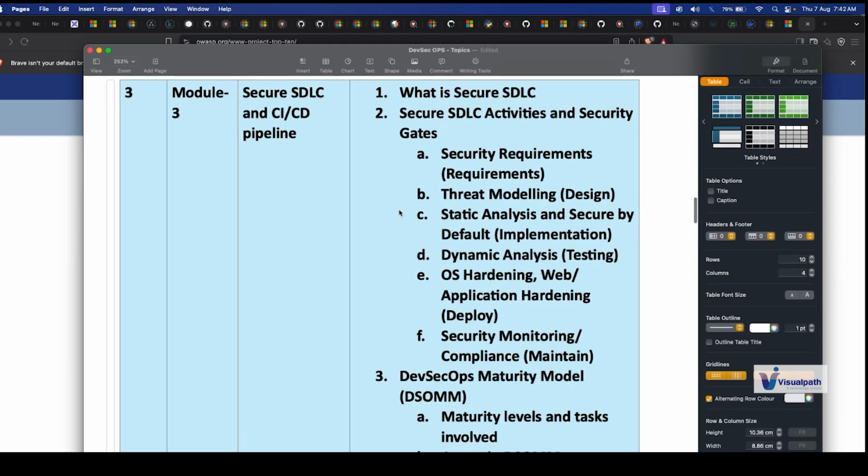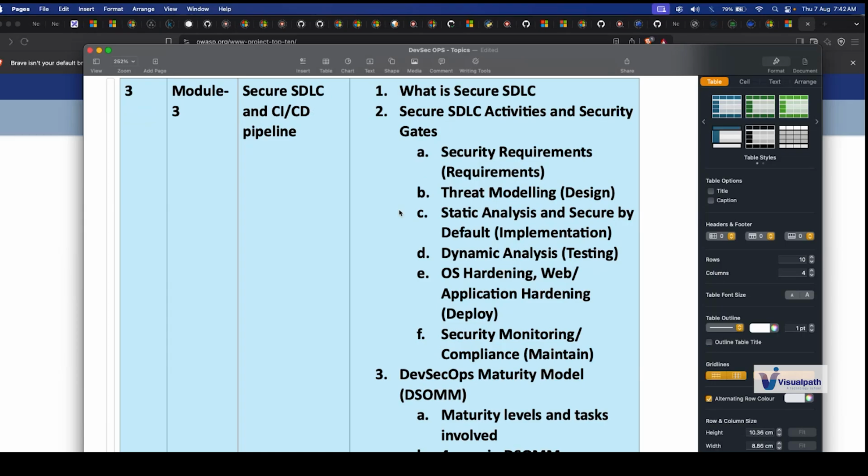Then we'll move to SDLC, which is the software development lifecycle, and then we'll understand SSDLC, which is the secure software development lifecycle. In the development phase itself, how will you shift left and integrate security? We'll understand that. We will look into different security requirements. We'll do a threat modeling analysis. We'll do static analysis and dynamic analysis, which is SAST and DAST.